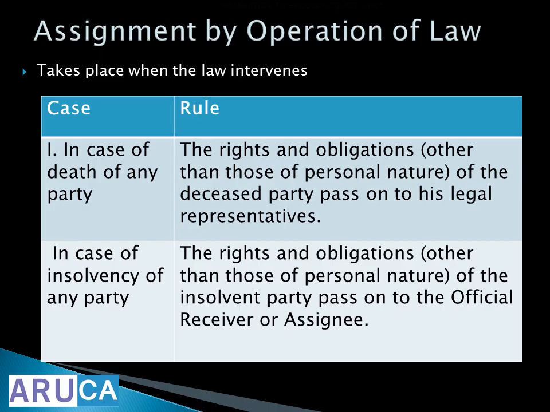In case of insolvency of any party, suppose you could not pay your debt, the rights and obligations other than those of the personal nature of the insolvent party pass on to the official assignee or receiver. Official receiver is, if you become insolvent, the court will assign somebody who will take your properties and things like that. This is called official receiver or assignee.